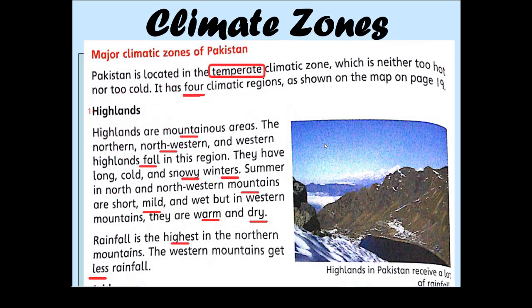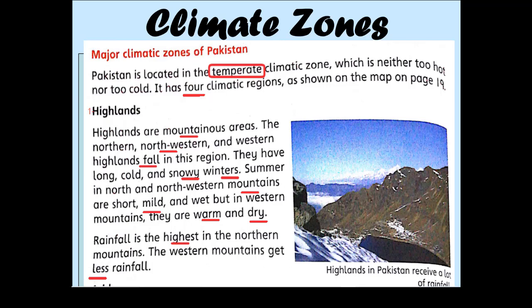Now we will see the major climatic zones of Pakistan. As we are saying, Pakistan is located in the temperate climatic zone, which is neither too hot nor too cold. So there are four major climatic zones according to the map. First is highland. It is very obvious by the picture.